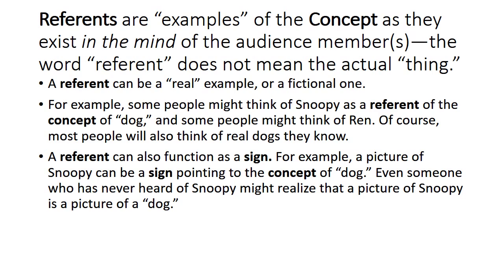A referent can be a real example or a fictional one. For example, Snoopy is a fictional dog that some people are familiar with and some people are not. Some people are familiar with the cartoon character of Ren. Some people are familiar with the old movie character Lassie or Rin Tin Tin. There are lots of dogs that people know in real life. People have pets. People's neighbors have pets. They might only think of dogs as food, depending on what culture they're from. Some people might be afraid of dogs.